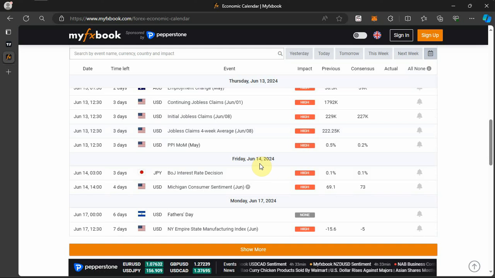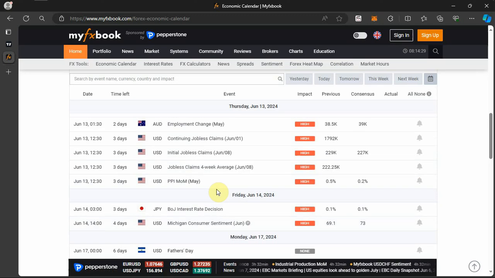Then on Friday, the 14th of June 2024, we have the Bank of Japan interest rate announcement. Currently, the interest rate for the Bank of Japan sits at 0.1%, and they are looking at maintaining that rate. So see what will happen with that. Then we have the USD Michigan consumer sentiment for the month of May.